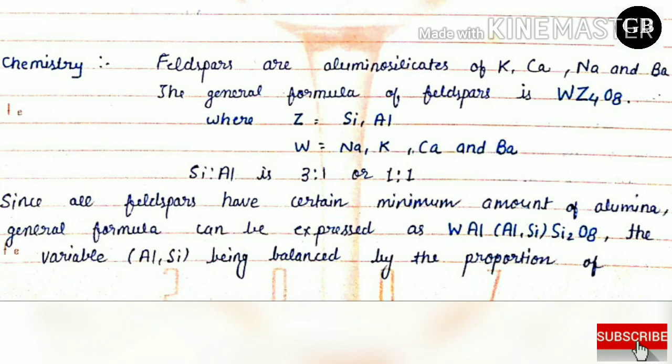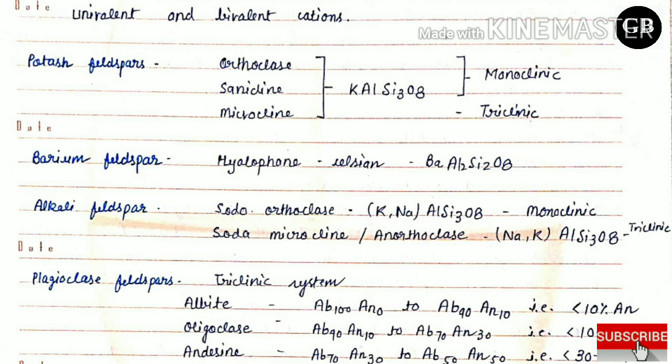Since all feldspar have certain minimum amount of alumina, general formula can be expressed as WAlSi2O8. The variable AlSi being balanced by the proportion of univalent and bivalent cations.